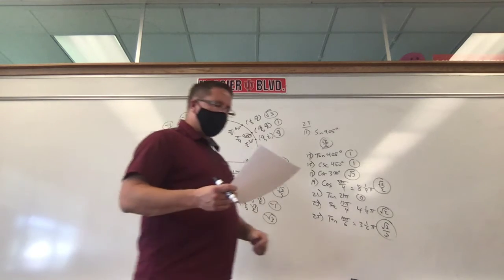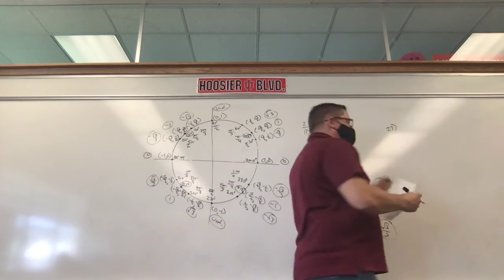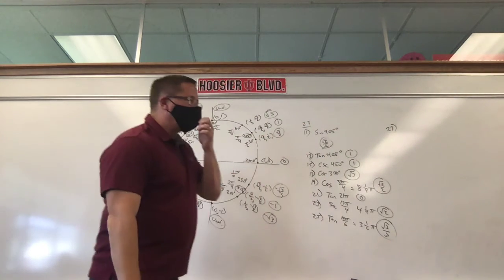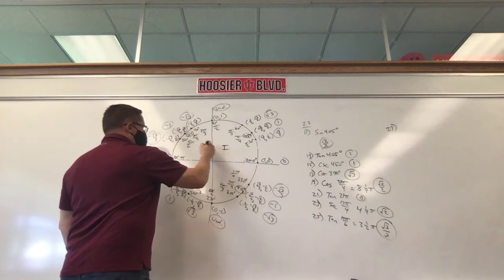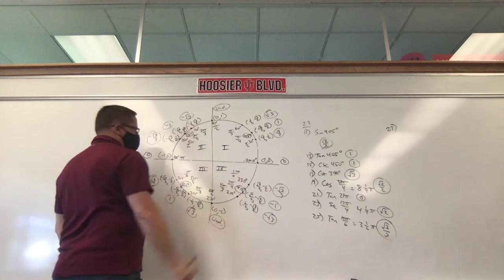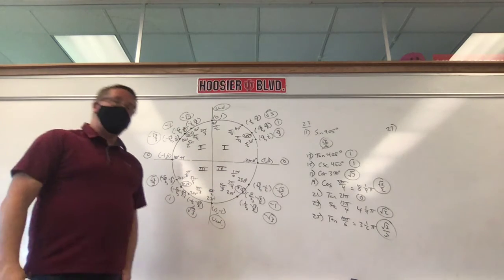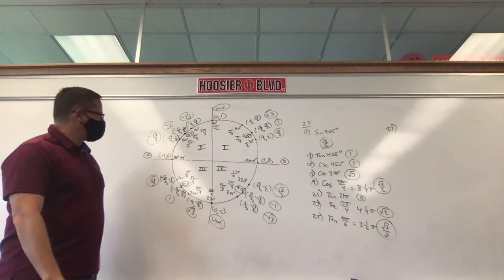Okay. So we look at number 27. Now, in case you forgot these, you learned these probably back in middle school. There are 4 different quadrants. Quadrant 1, quadrant 2, quadrant 3, and quadrant 4. You don't need to put those on. I mean, you should know those. If you forgot them, and you think you're going to forget them, write them down. But you should know those.